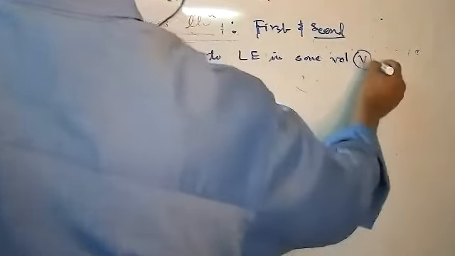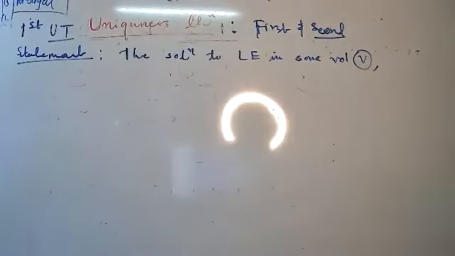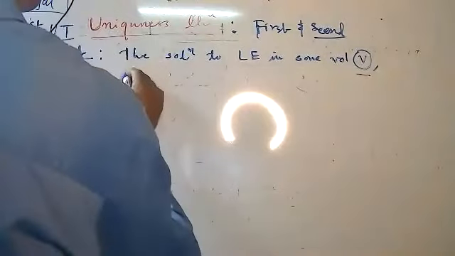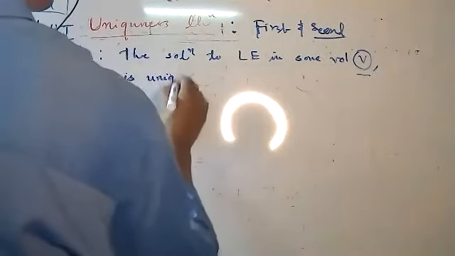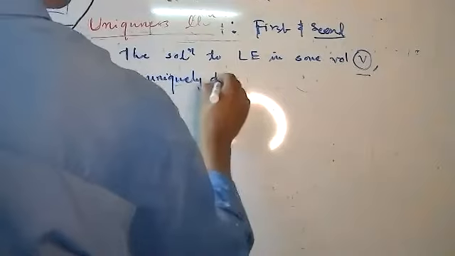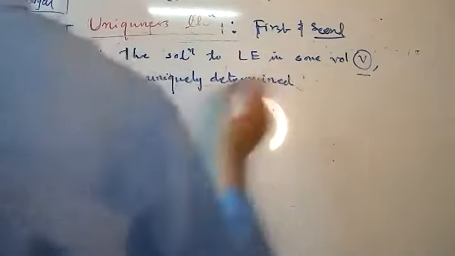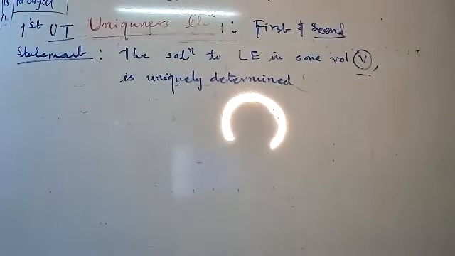V. Some volume V, and dear student, is uniquely determined. I already explained about the Laplace equation in 1D, 2D, and 3D.